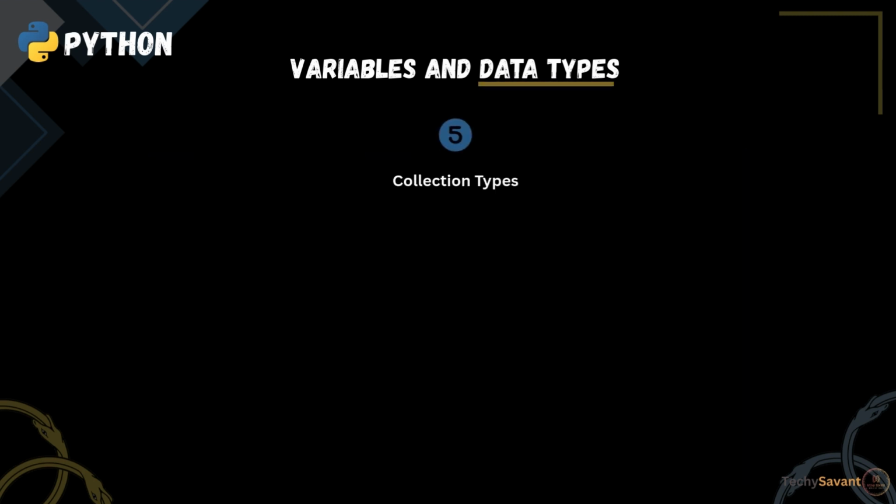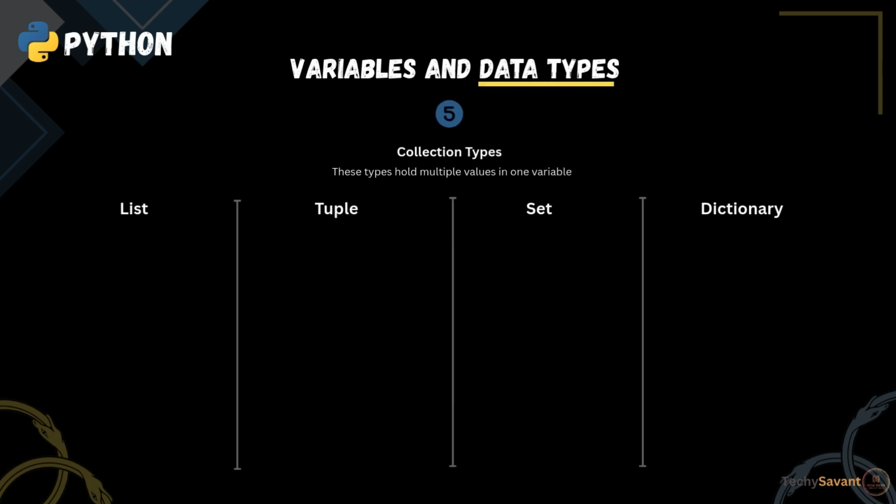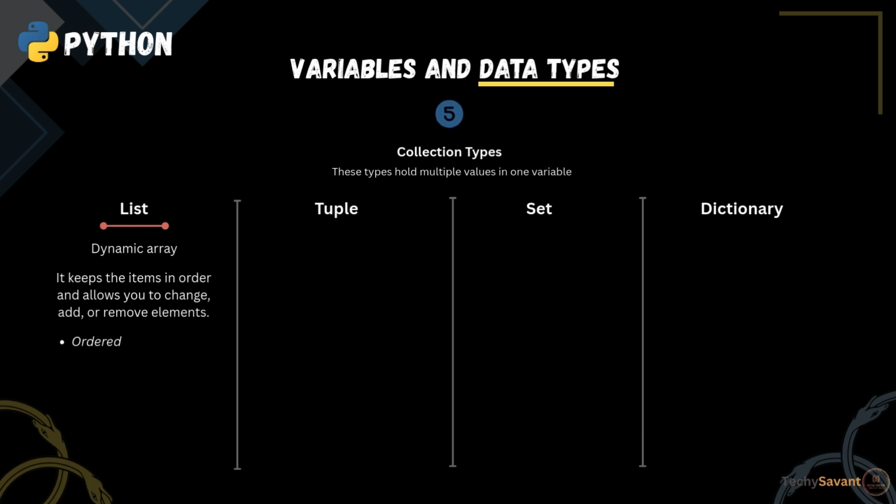Fifth, collection data types. These types hold multiple values in one variable. It includes list, tuple, set, and dictionary. Let's go a bit deeper here. List. A list is like a dynamic array. It keeps the items in order and allows you to change, add, or remove elements, which means you can mutate them. So, its key features are that they are ordered, allow duplicates, and they are mutable.